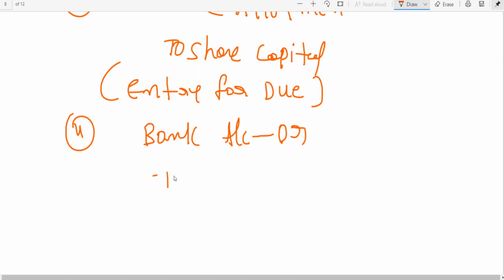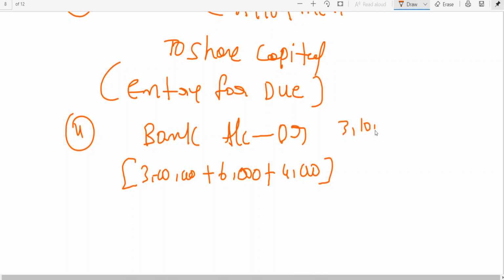Bank account debit. Now here we should write bank account debit. You will be writing the amount, that 3 lakhs plus 6,000 calls in advance on first call, 4,000 calls in advance on final call, coming to 3 lakhs 10,000.